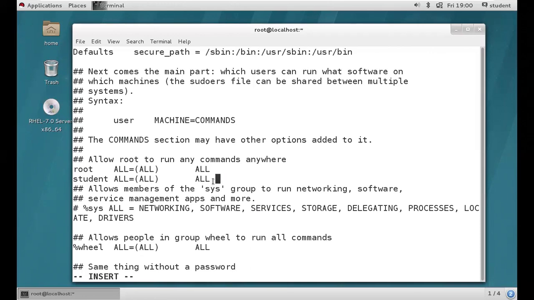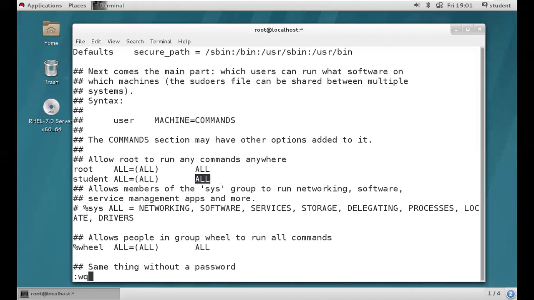However many commands and resources we have in our operating system, those are all the resources the student user can execute, with the permissions we are providing here. The last field, that is the fourth field, is the permission field. So ALL means all the access the student user has now. Now the student user acts like a root user, but he is unable to execute the command directly. You need to add sudo in front of the command, then you can. I hope you got it, guys.